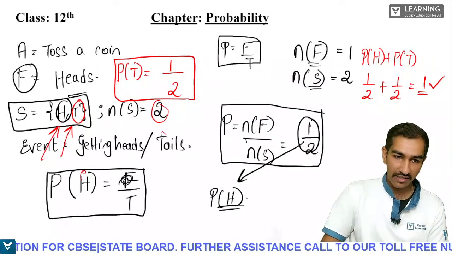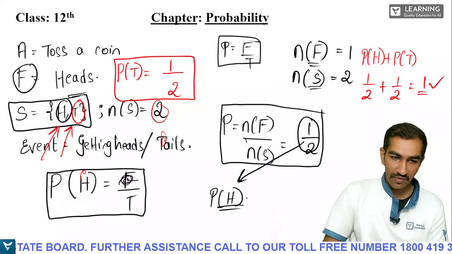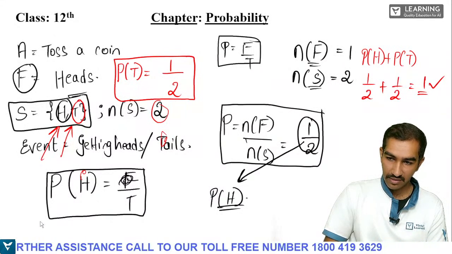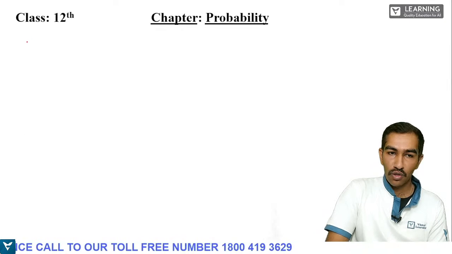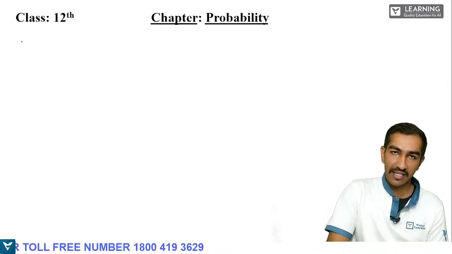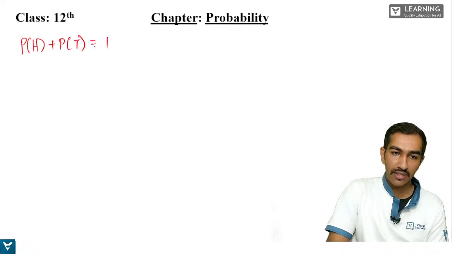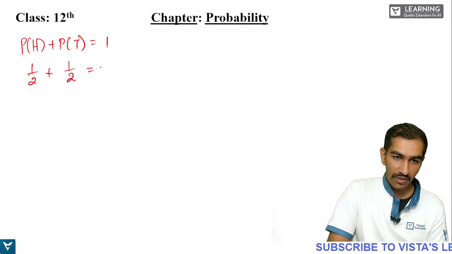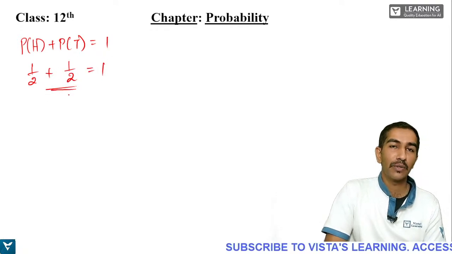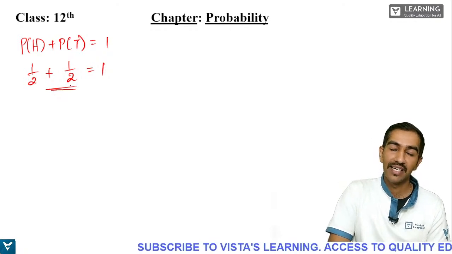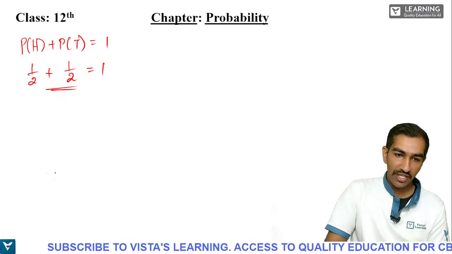Okay, so students see here. So what we wrote very recently, I'll write that once again. P of h plus P of t equals 1. That is nothing but 1 by 2 plus 1 by 2 equals 1. So this was the last thing which I told and explained to you. Alright. Now see this. We are going to change some things now.